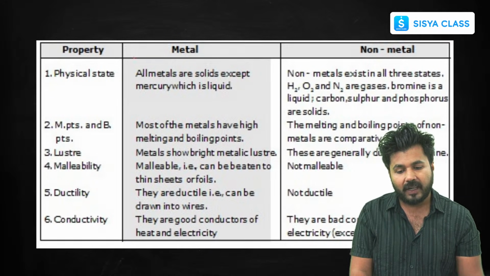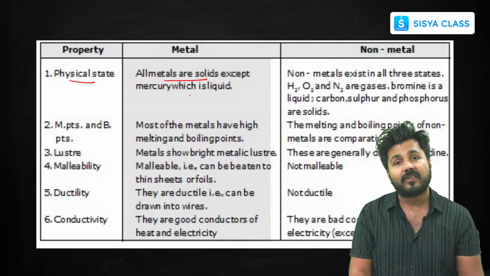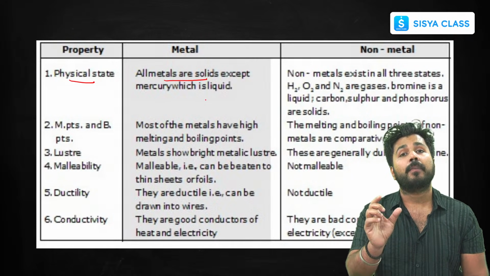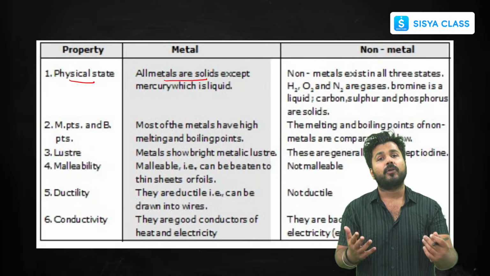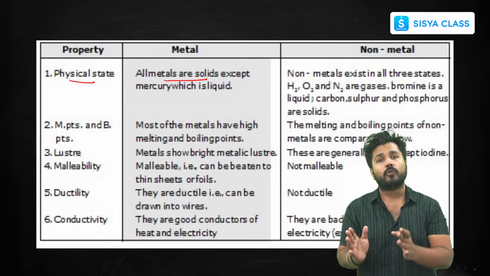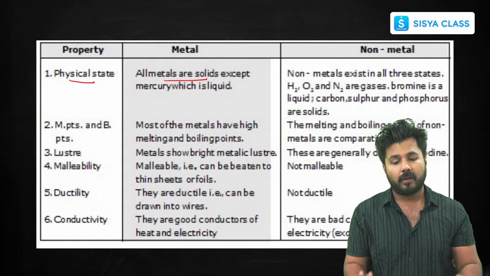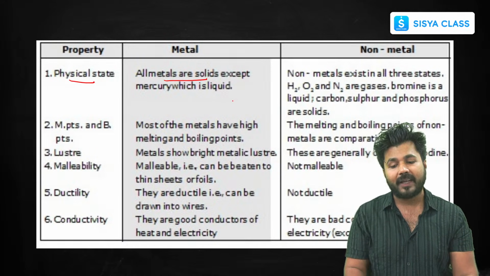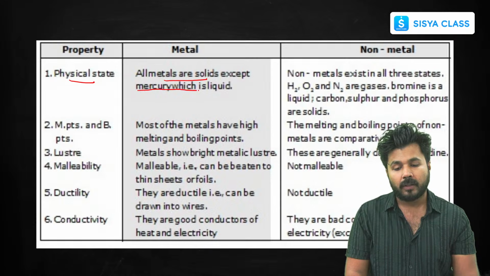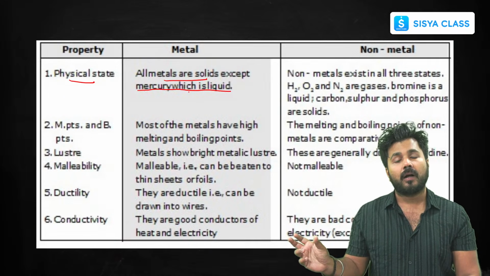Physical state: you all know that mostly metals are solids except mercury. Remember these exceptions, because we'll be solving MCQs, and one of the questions regarding physical properties can come in your final exams. So talking about physical state, all metals are solids except mercury. I have put exceptions otherwise also.